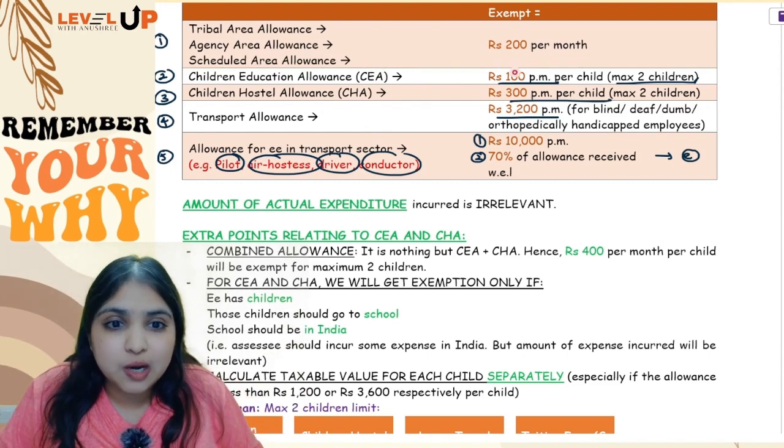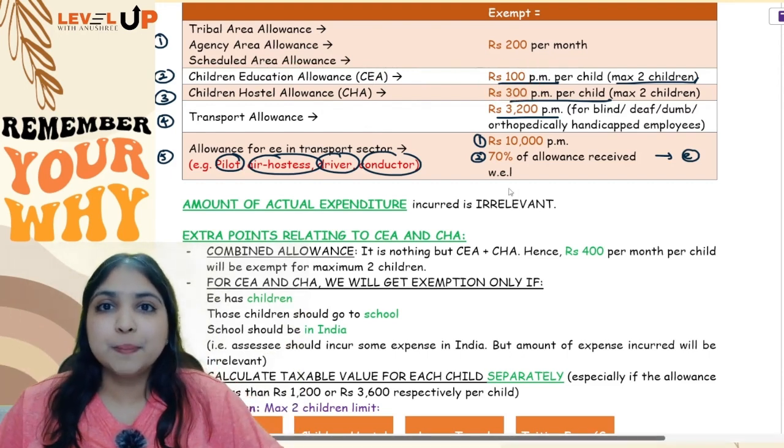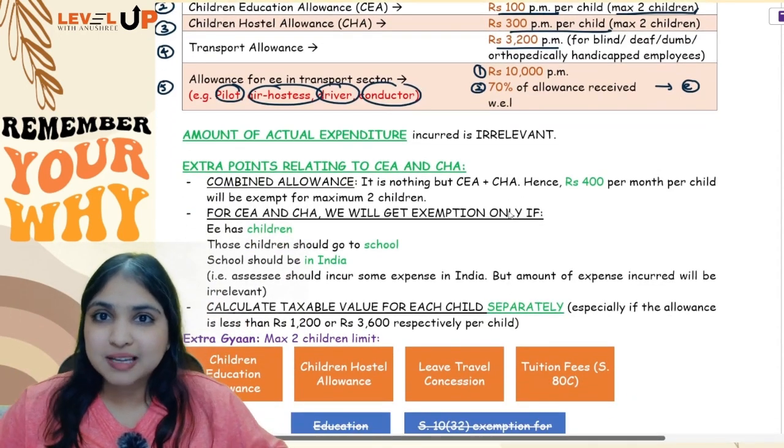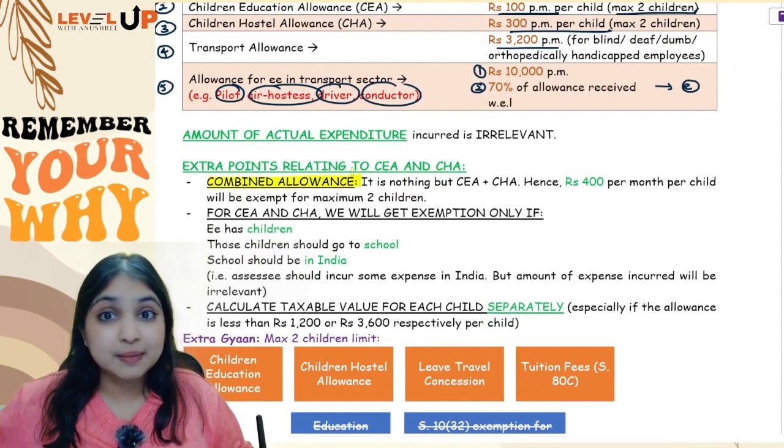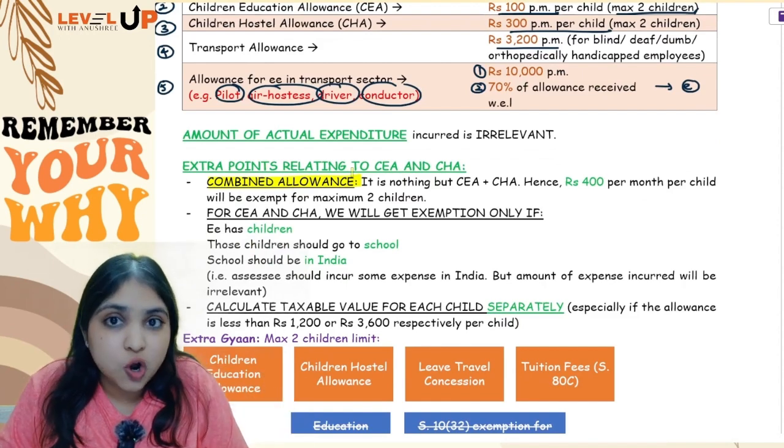So if it is combined allowance, how much exemption will you get? 400 rupees per month per child exemption you will get, same maximum 2 children. So combined, your first special point was about combined allowance. It is nothing but children education allowance plus children hostel allowance.